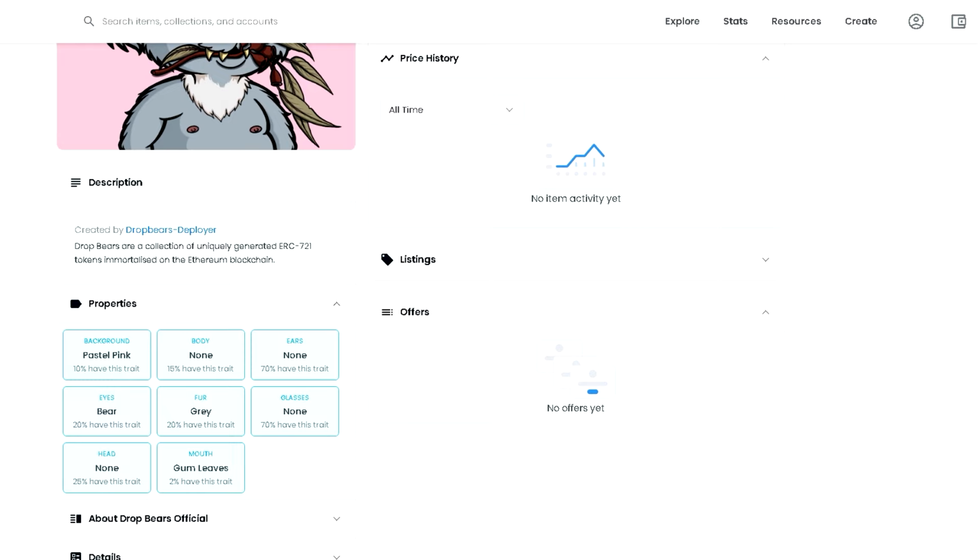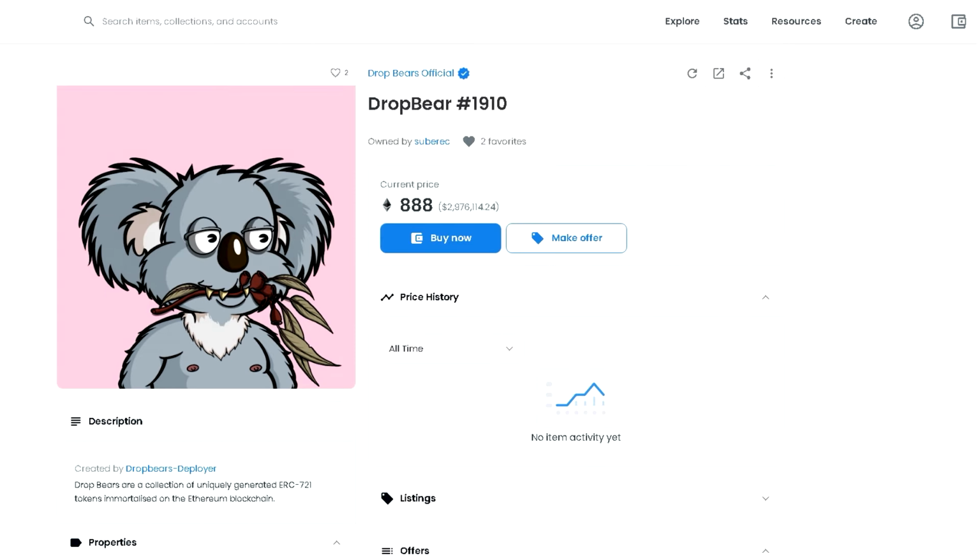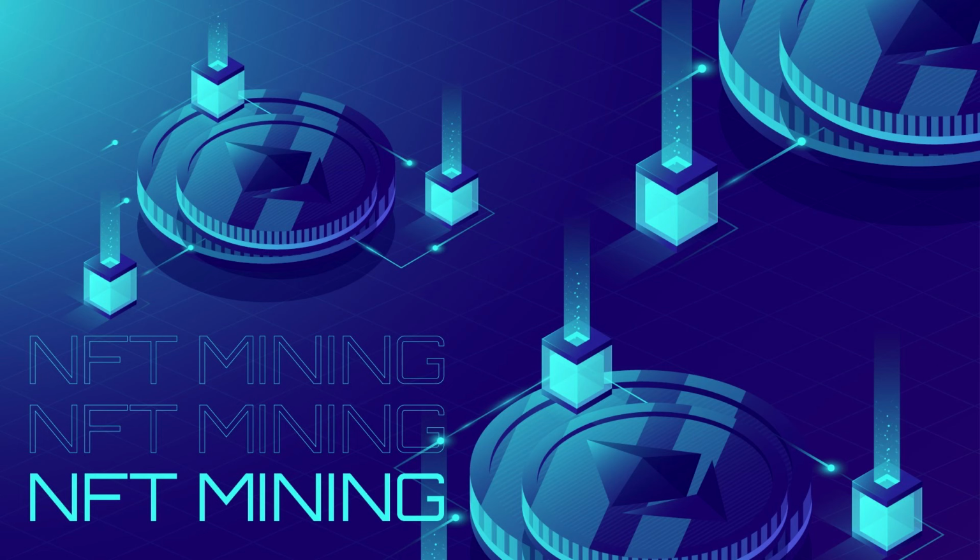For example, only 2% out of all 10,000 koala bears have this kind of leaf in their mouth, and that automatically raises its price. As we can see, the owner of this NFT is trying to sell it for 888 Ethereum. How can you buy one NFT and sell it and make money on so-called NFT flipping?